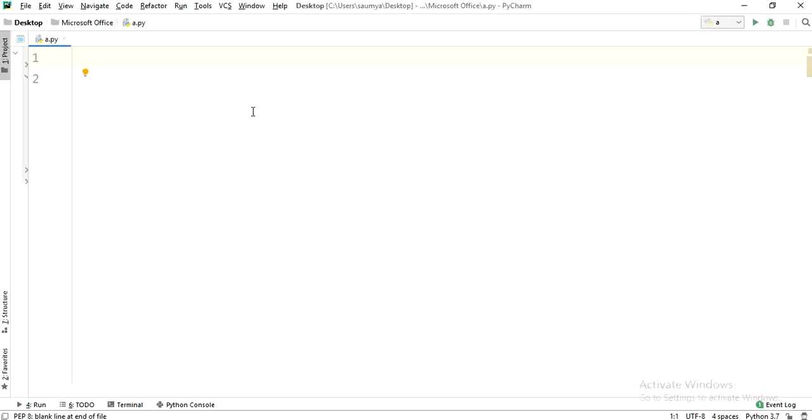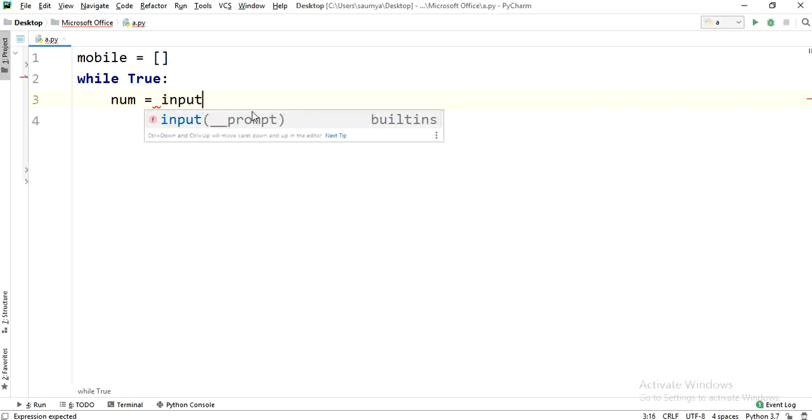Okay, so here we are. Let's take a list, mobile. The list will store the mobile numbers one by one. Now let's put a condition, while True. We have to take input from the user up to the time the user gives small q or capital Q. So num equal to input.